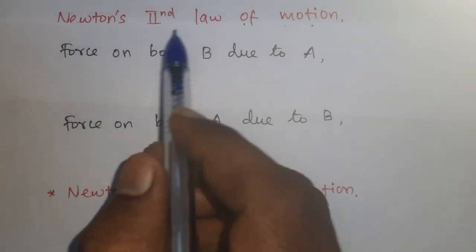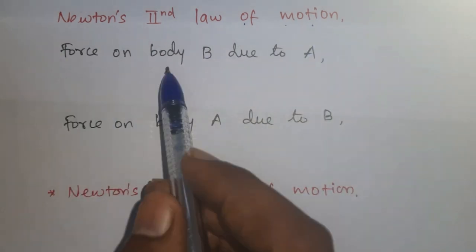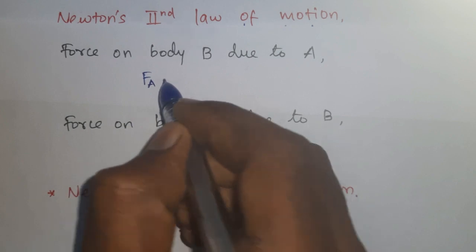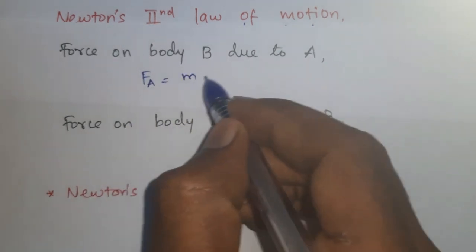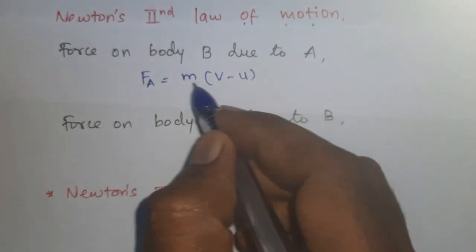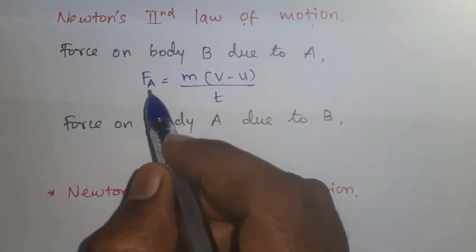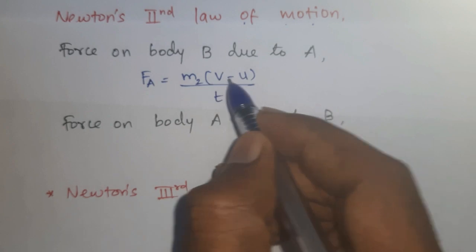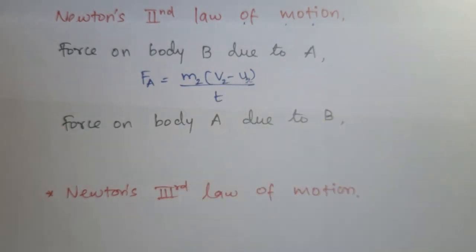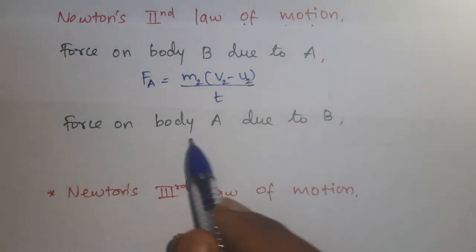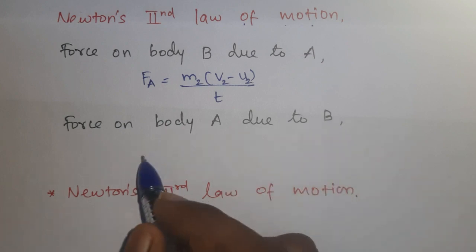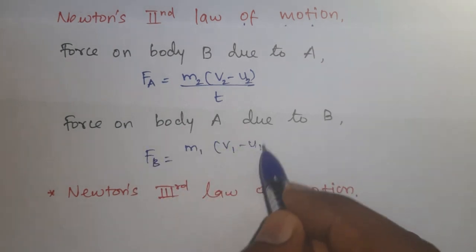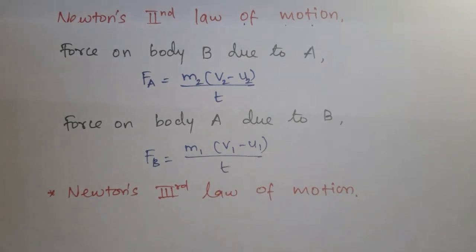According to Newton's second law of motion, the force on body B due to A, Fa, is equal to m2(v2 minus u2) by t. Next, the force on body A due to B, Fb, is equal to m1(v1 minus u1) by t.